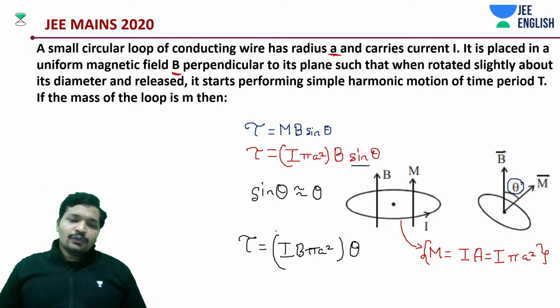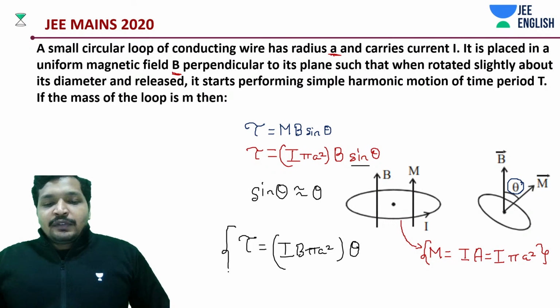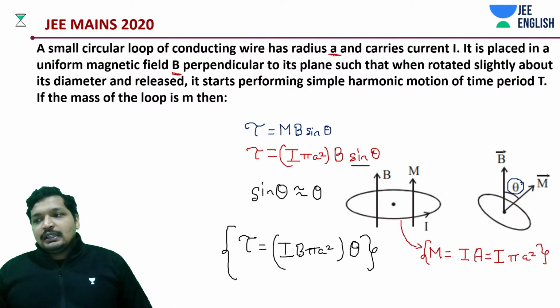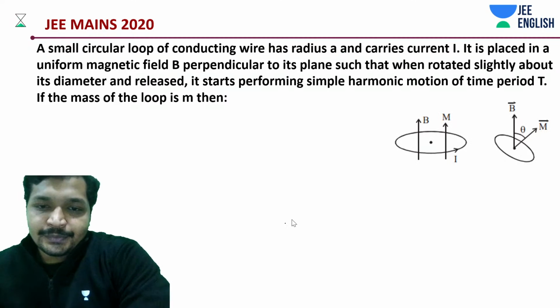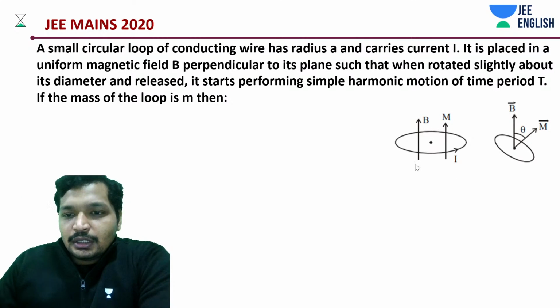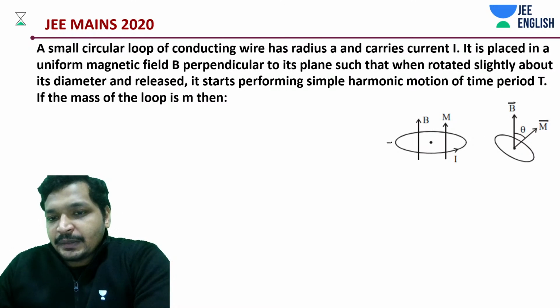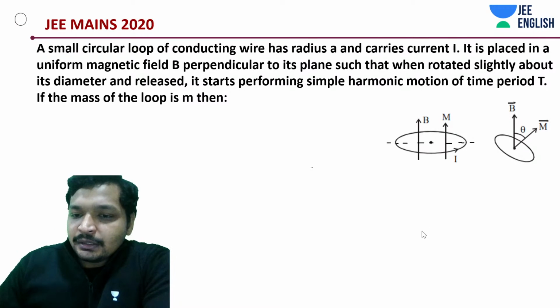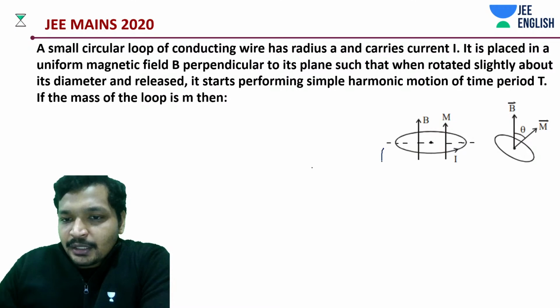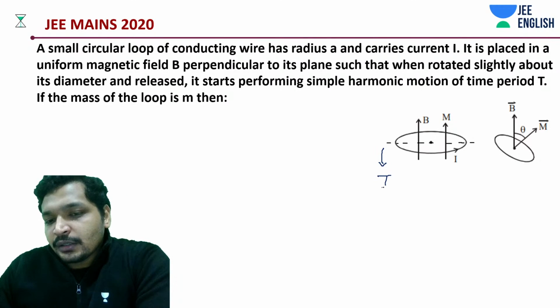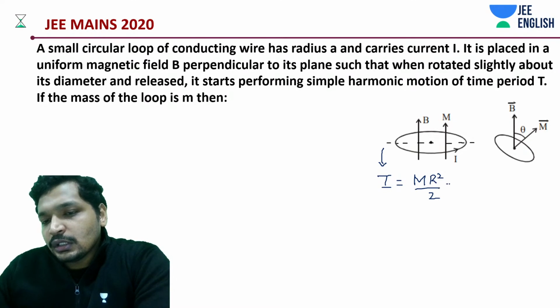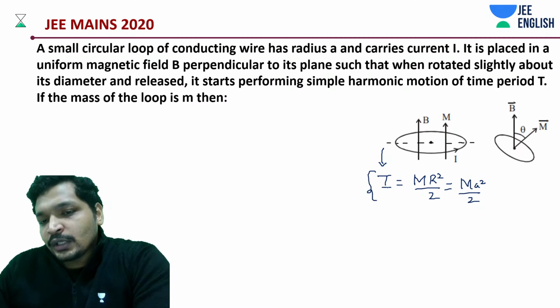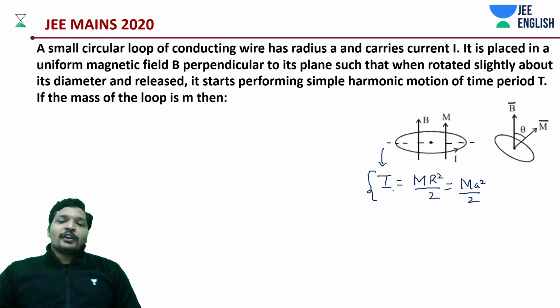Now one more thing that we need to understand to finally get the solution. It's a very simple problem, I told you. This is rotated about what? Its diameter. About its diameter, what is the moment of inertia? M into r square by 2. In this case, it is M into a square by 2. This is not current I, this is the moment of inertia I.